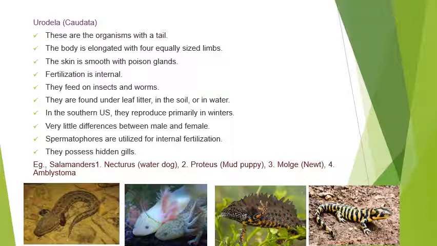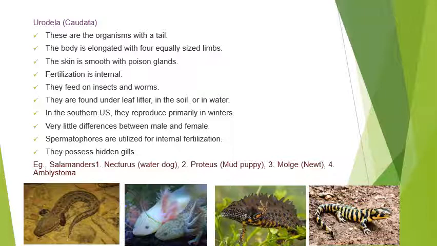They are found under leaf litter, in the soil, or in the water. In the southern US, they breed primarily in the winters. There is very little difference between males and females, and spermatophores are utilized for internal fertilization. Hidden gills are present.